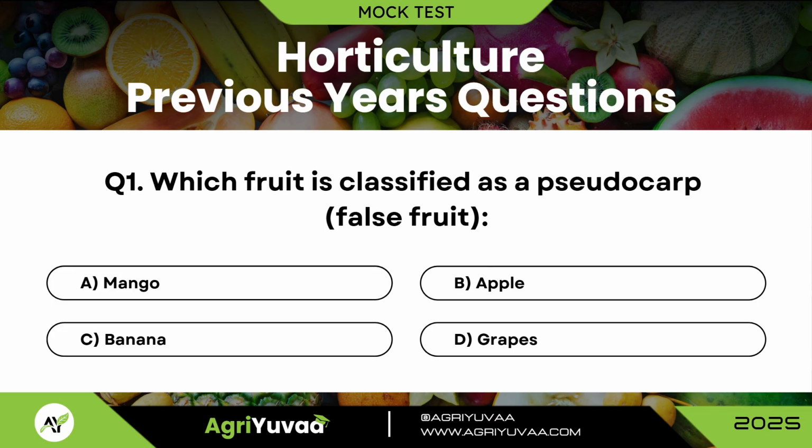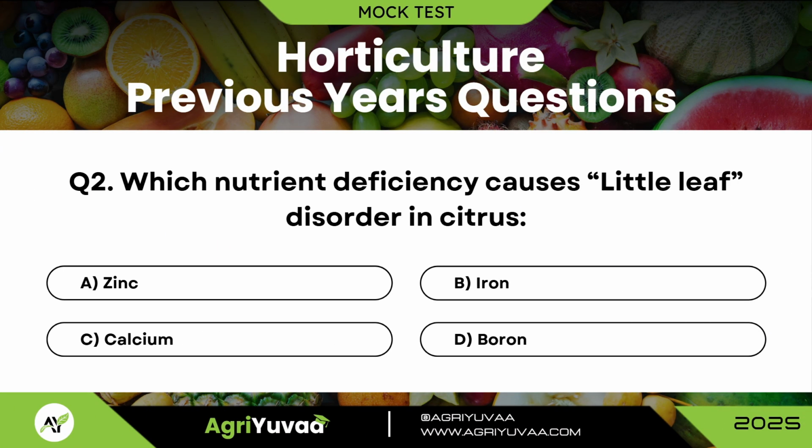First question is, which fruit is classified as a pseudocarp? And the correct answer is option B, apple. Question number 2. Which nutrient deficiency causes little leaf disorder in citrus? Correct answer is option A, zinc.